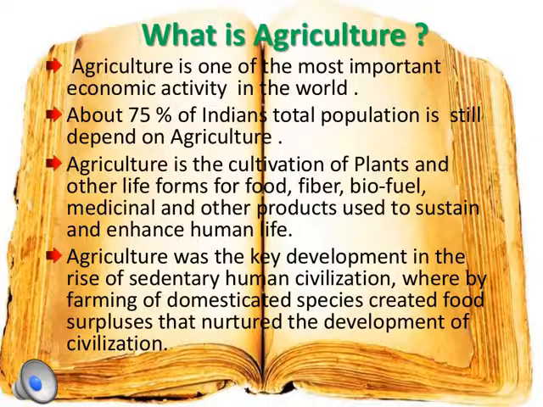Now, how is agriculture done? Agriculture is one of the most important primary activities conducted by the whole world. 50% of the people in the world are engaged in agricultural activity. Two-thirds of the Indian population is completely dependent on agriculture, as India has land and climatic conditions favorable for carrying out agricultural activities.